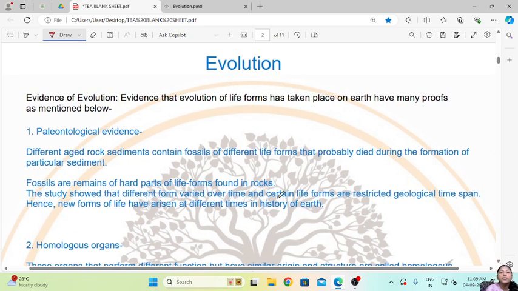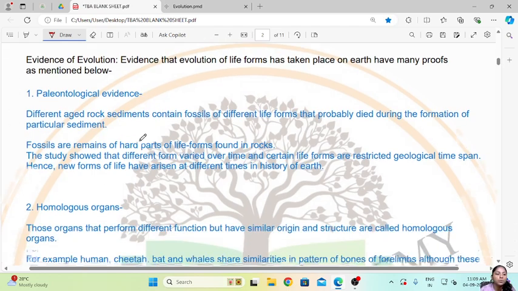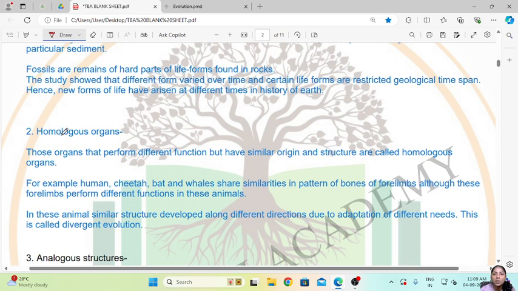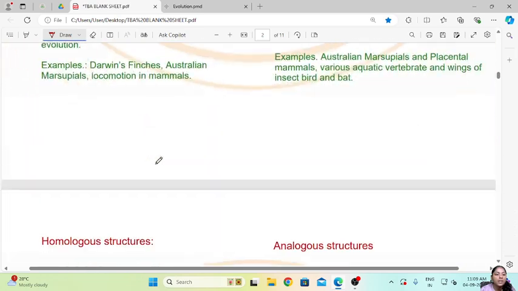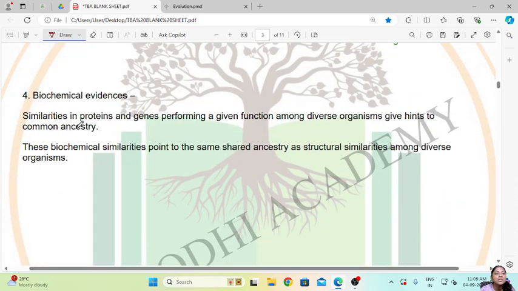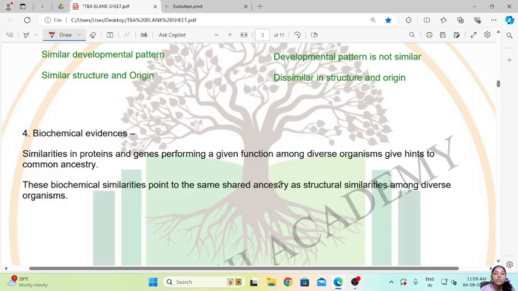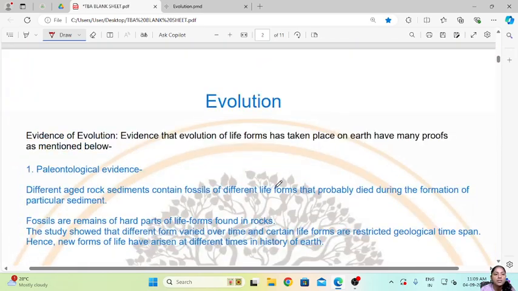So, evidences of evolution. That evolution of life forms has taken place on earth has many proofs. The first one is paleontological proof, then the second one is the homologous organs which are observed in the organisms, then analogous structures, and the fourth one is the biochemical evidences. So in today's video we are going to learn about these four evidences of evolution of life forms.